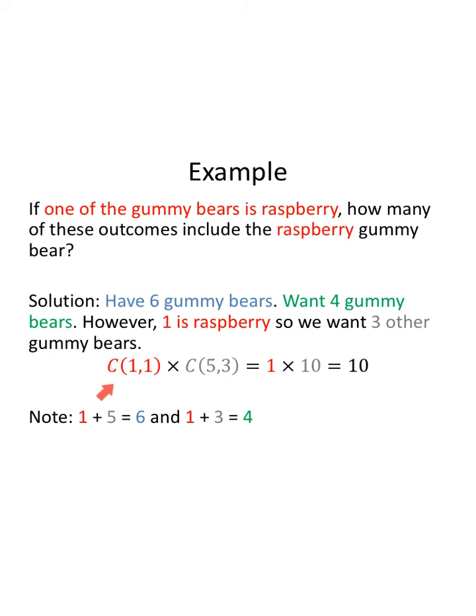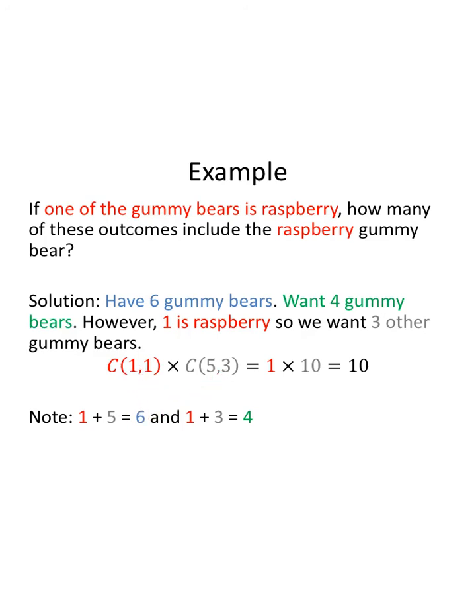What we have is the combinations of the one raspberry that we have, we want it. And then, so multiplication principle, the combinations of the 5 other gummy bears left in the package, we want 3 of them. This 3 plus 1 makes our total of 4. The 5 plus 1 makes our total of 6. We have a total of 6 gummy bears. We want a total of 4 gummy bears.